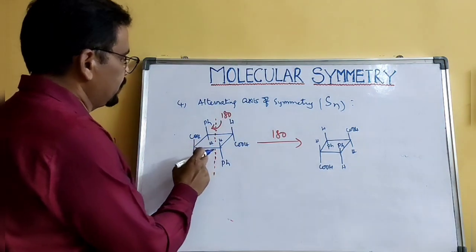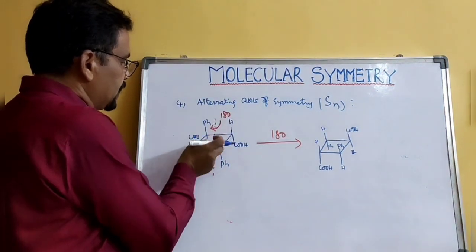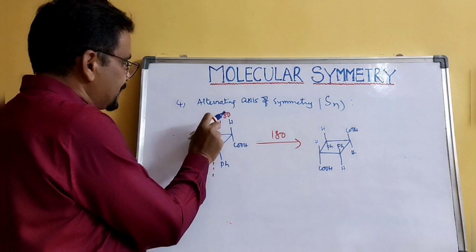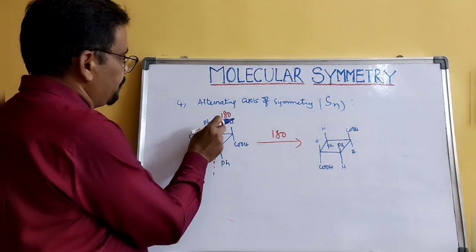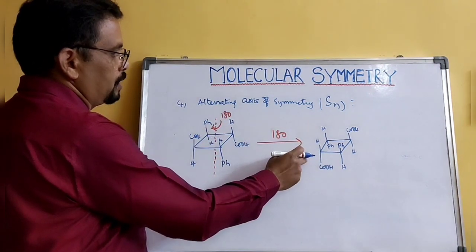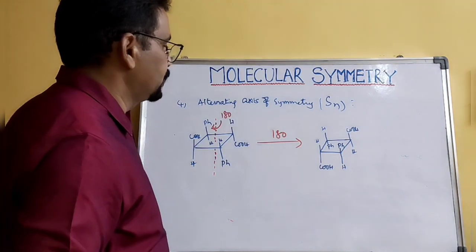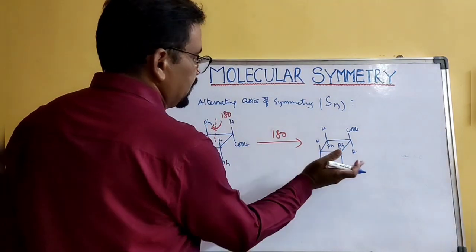So if you rotate this molecule by 180 degrees around this imaginary axis, you will get this structure.